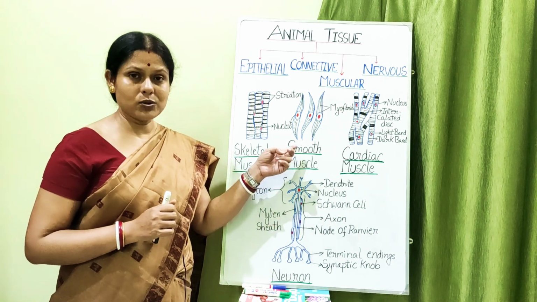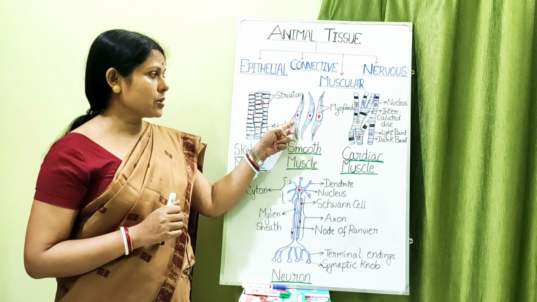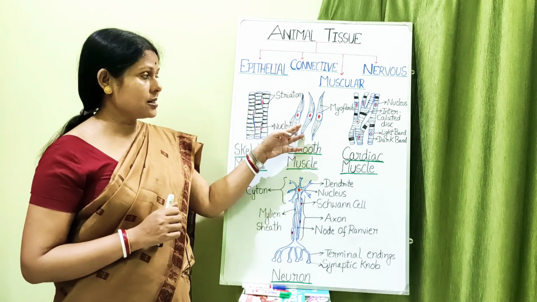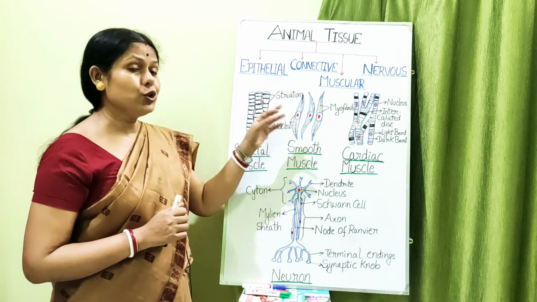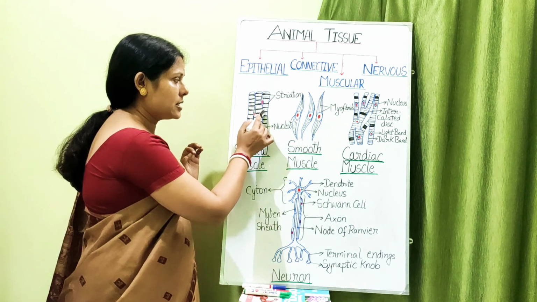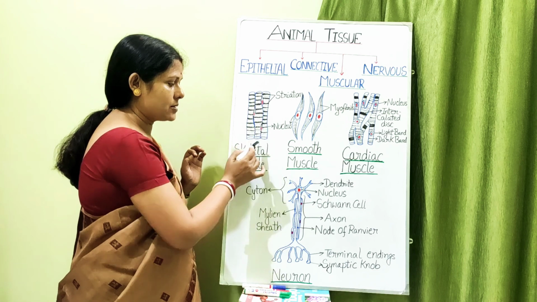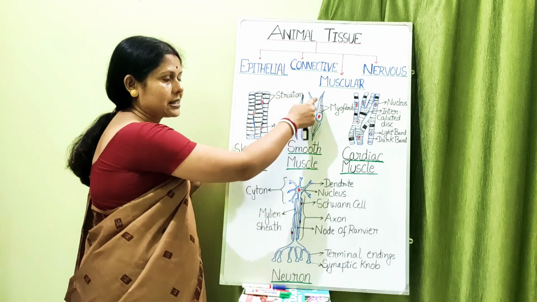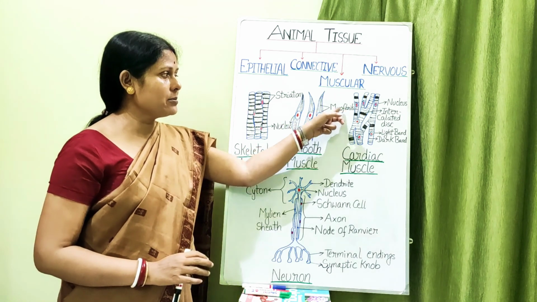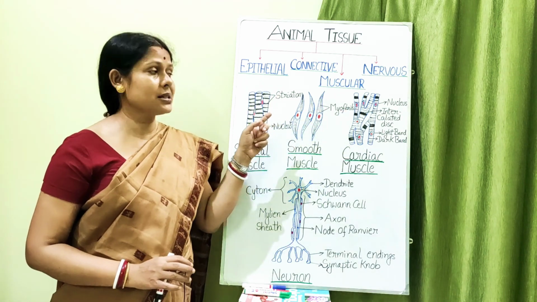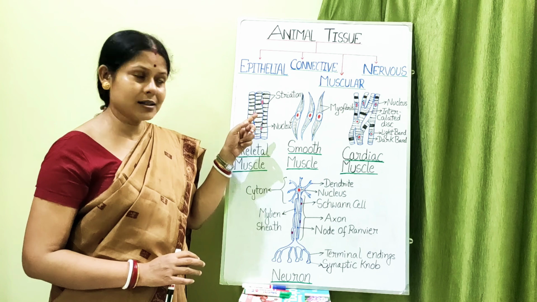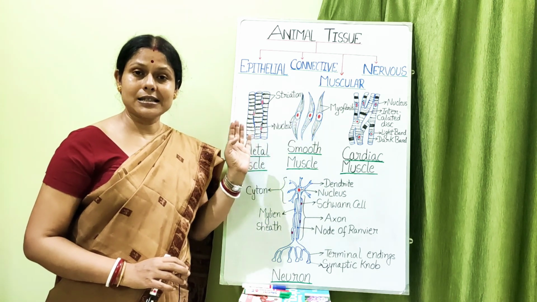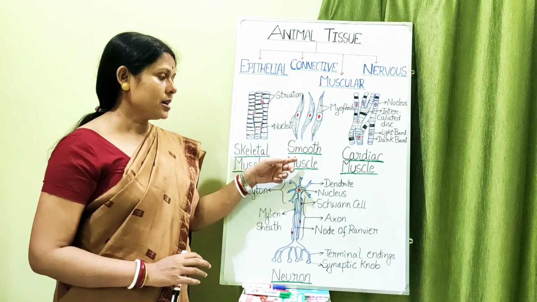And why this word smooth, as I began with? The reason is that if you see inside these fibrils, that is inside these fibers rather, you won't find the alternate light and dark bands as you have seen in the case of skeletal muscle here. Since they don't have any alternate light and dark bands, these myofibrils will not be presenting any alternate light and dark bands. Understood? So since they are not provided with alternate light and dark bands, that is why they are called your smooth muscle.